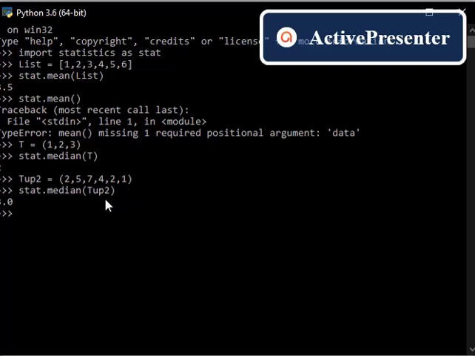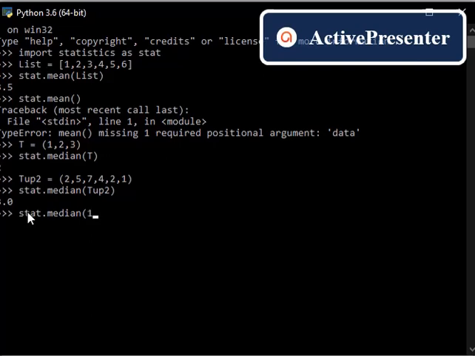Okay, sorting in the sense it will be like 1, 2, 2, 4, 5, 7, right? Wait, let me check the same thing. stat.median, I'm providing here as 1.